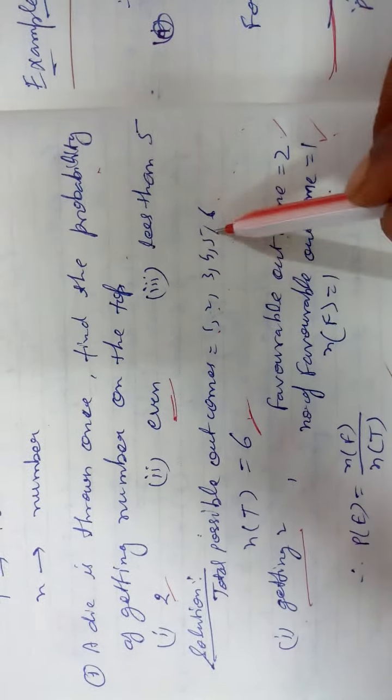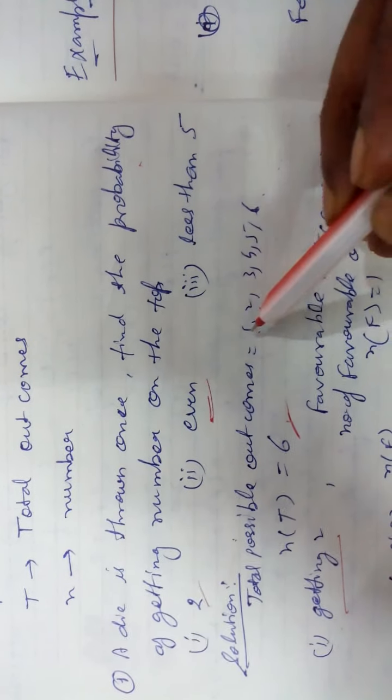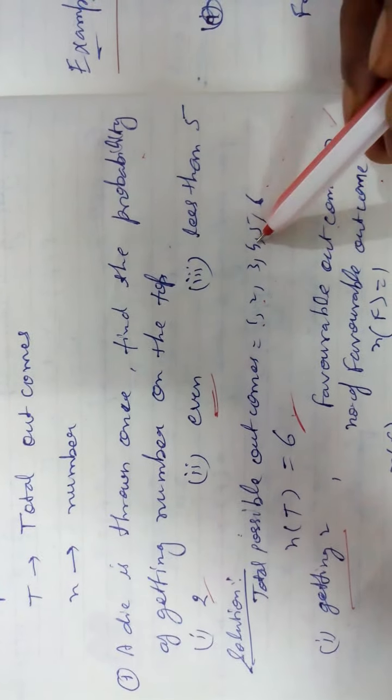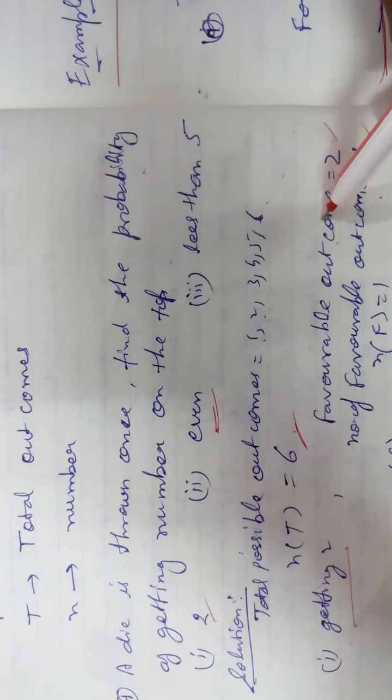Like in a die, when you find out the probability of getting 1, 2, 3, 4, 5, 6 separately, all you get is 1 by 6, 1 by 6, 1 by 6, 1 by 6, 1 by 6, 1 by 6. Add all, your result will be 1. One formula is also this.